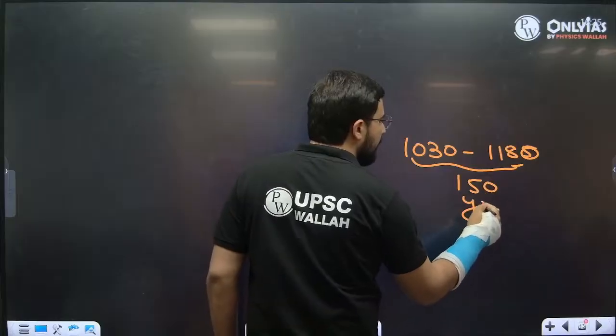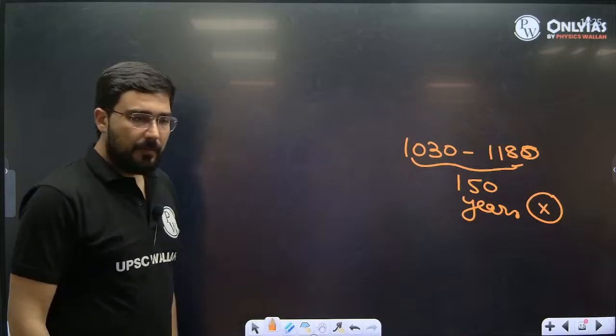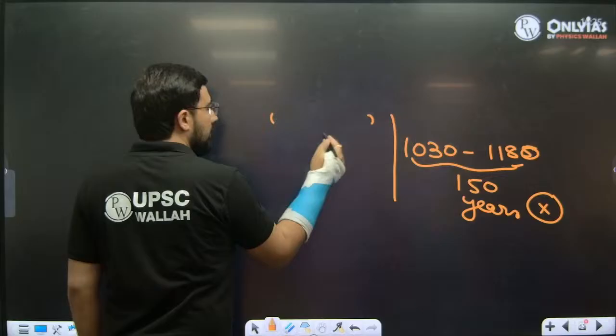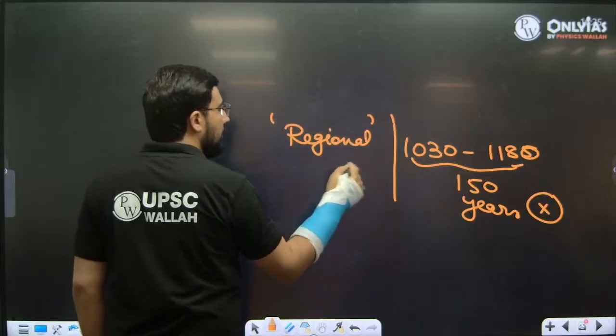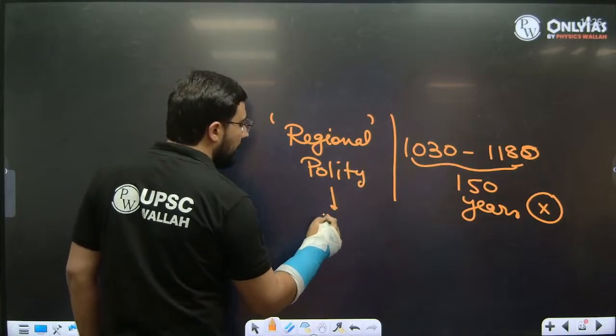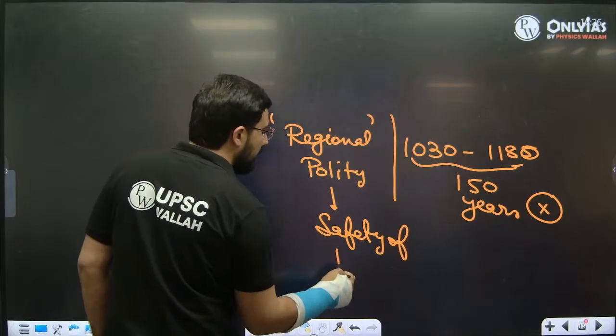For the next 150 years, there was no major invasion in India. But the regional polities did nothing to focus on the safety of the frontier. Safety of the frontier is very important.